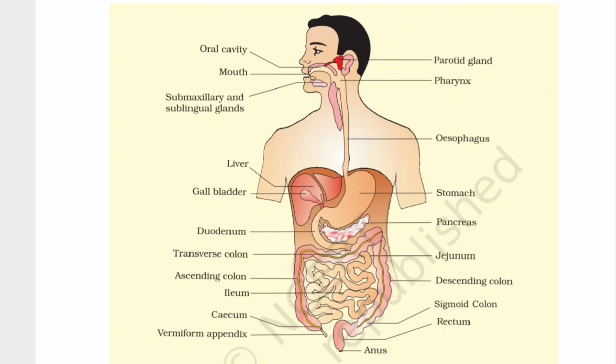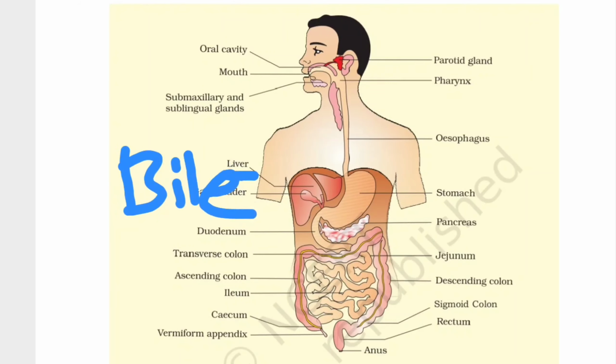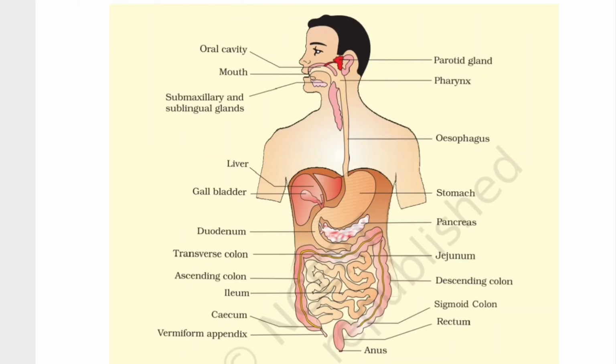Beside the stomach, on the right portion of the body, is the liver. The largest gland of the human body is the liver, and the secretion of the liver is the bile. The bile is stored for a while in the gallbladder, which has a direct connection just after the end of the stomach, at the start of the small intestine. Below the stomach we observe a structure called the pancreas, and the pancreas also pours its secretions into the small intestine.